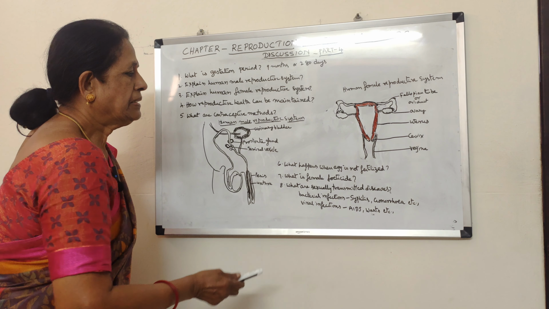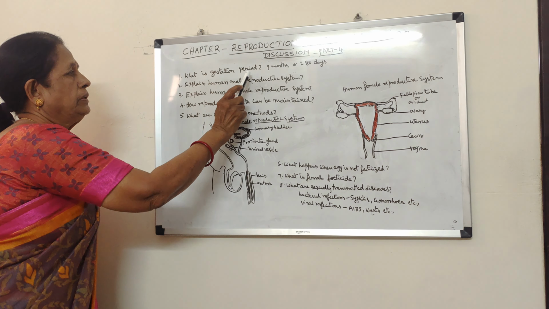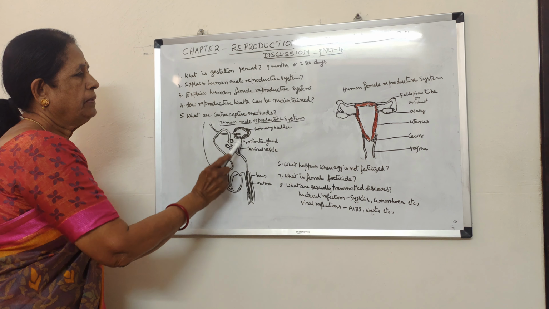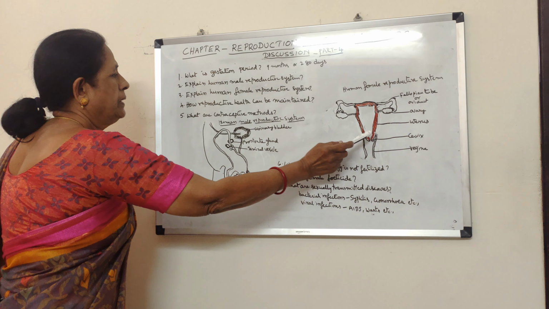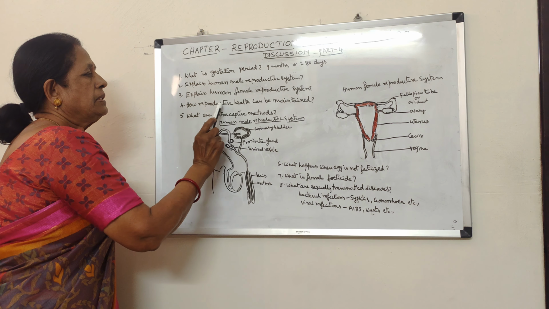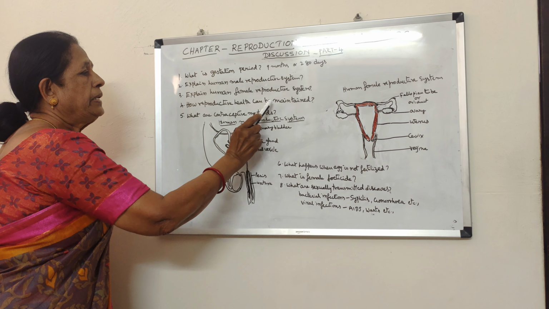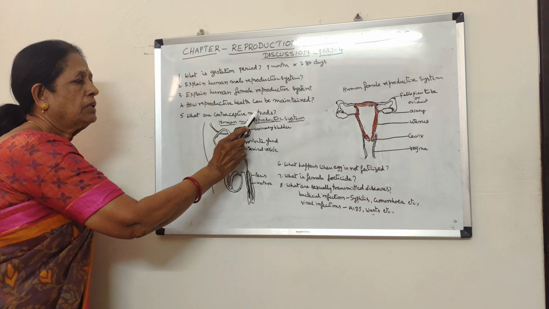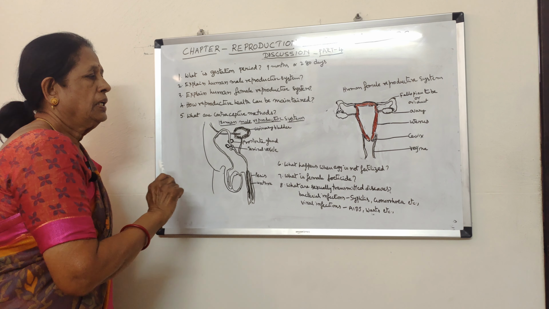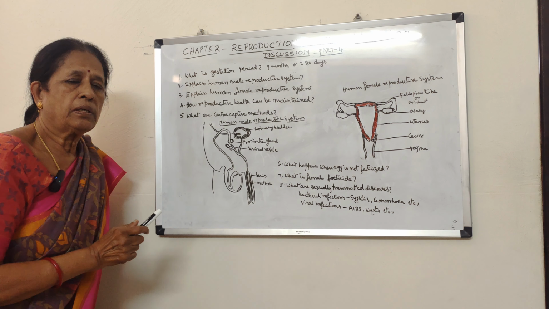Okay. Next thing, so gestation period, human male reproductive system, female reproductive system, and what is the importance of maintaining reproductive health, and what are the contraceptive methods. Contraceptive methods I have already told you.